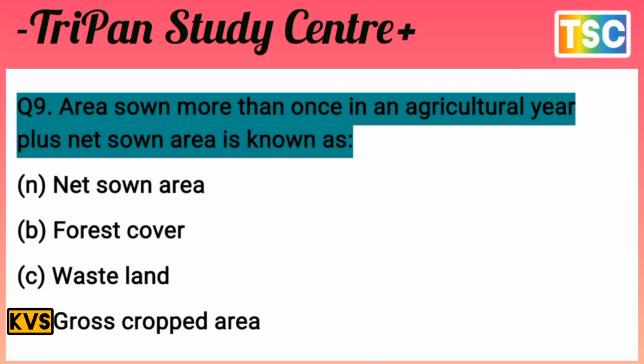The question is most interesting here. The options: A, net sown area, B, forest cover, C, wasteland, and D, gross cropped area. That's important. First of all, I give you a few seconds to test your knowledge.